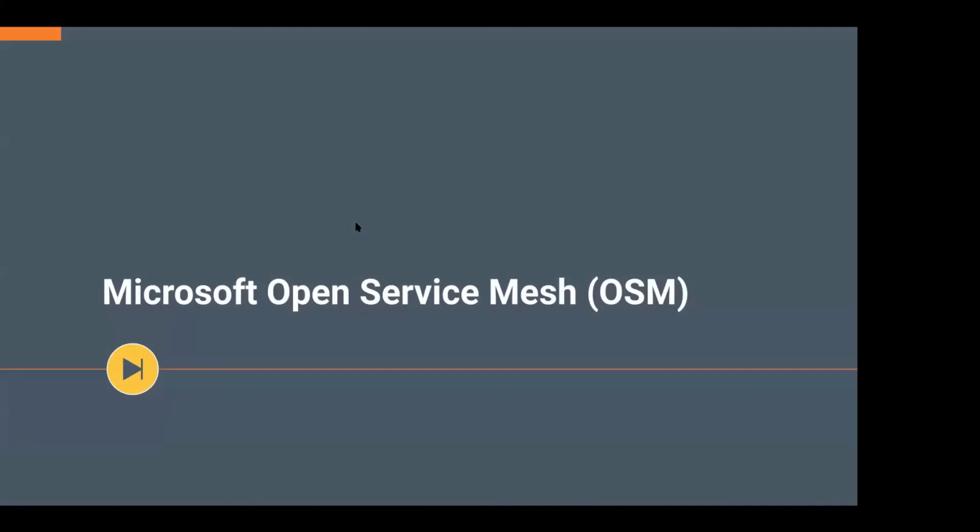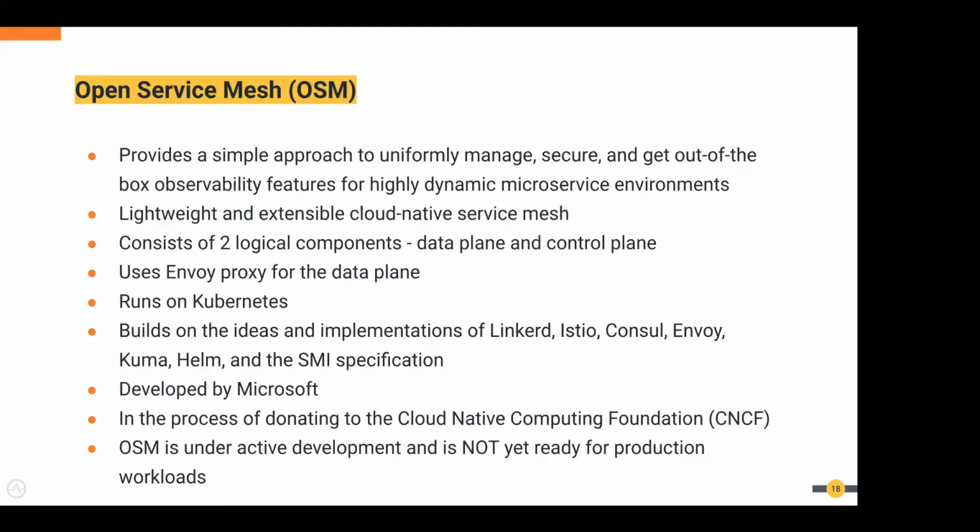And so Microsoft Open Service Mesh, called OSM in short, again it provides a simple approach to manage, secure, and get a lot out of the box capabilities to manage your microservices environments, out of the box capabilities such as observability. And it's a lightweight and extensible cloud native service mesh. It also has two components like Istio, data plane and control plane. Just like Istio, it uses Envoy proxy for the data plane.